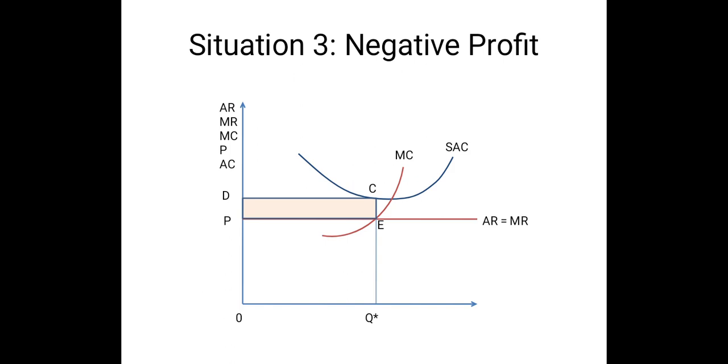Now, interestingly, for a perfectly competitive market, the first order condition is generally or popularly known as P equal to MC, because in perfect competition, since price is constant, P becomes equal to average revenue as well as equal to MR, or marginal revenue. So instead of saying MR equal to MC, we generally say P equal to MC. So popularly, P equal to MC is the first order condition for profit maximization under perfect competition, and the slope of MC should be rising. This is the second order condition for profit maximization.